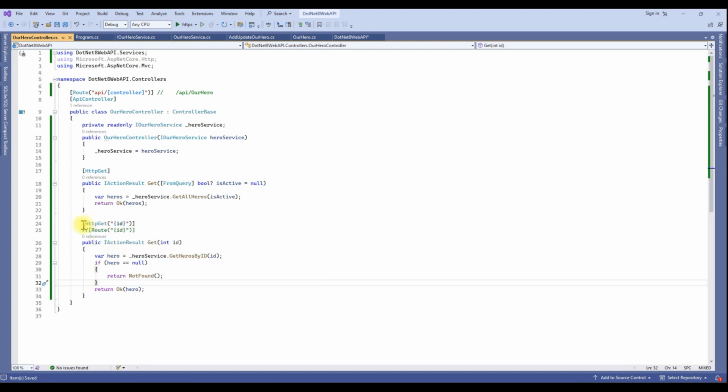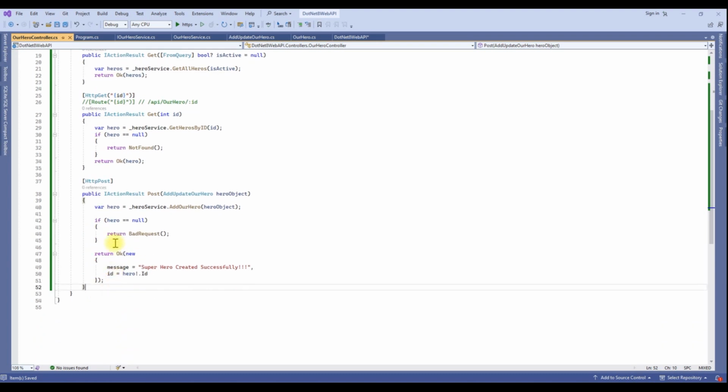If you define the route like this, this id is part of your route. So in this case your API route is api/hero/id. This is the endpoint for this.